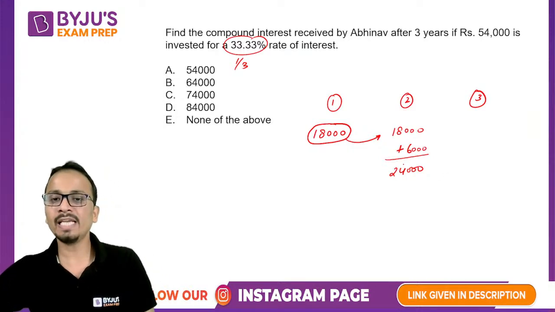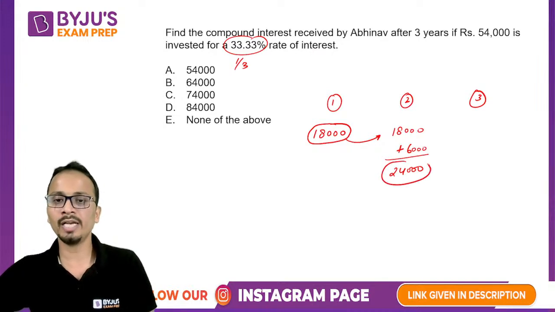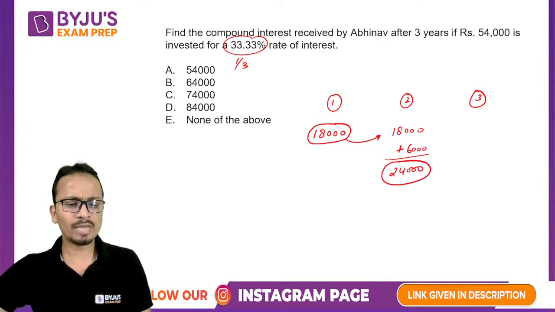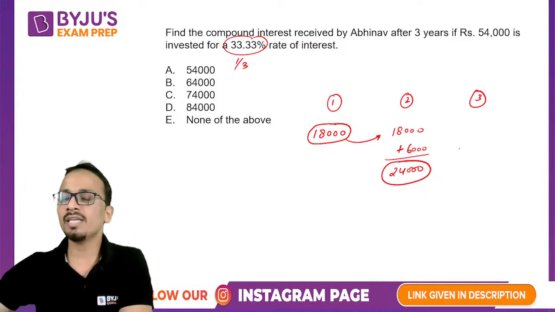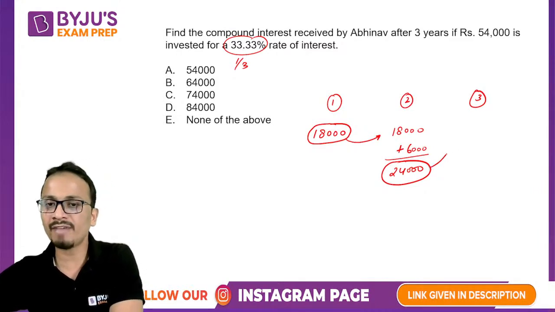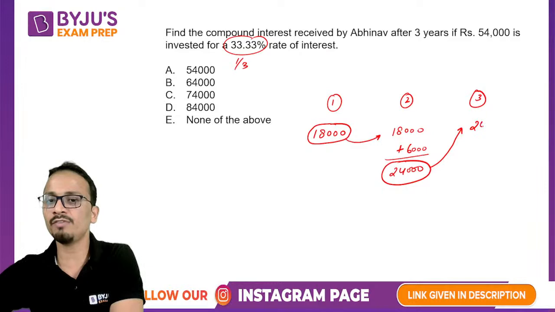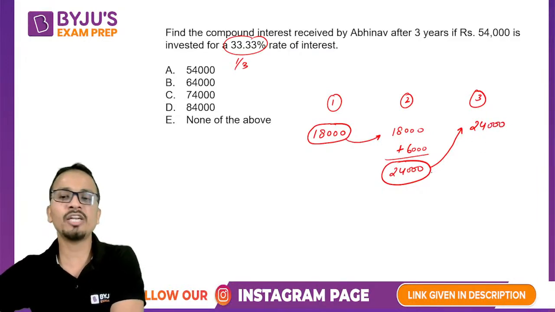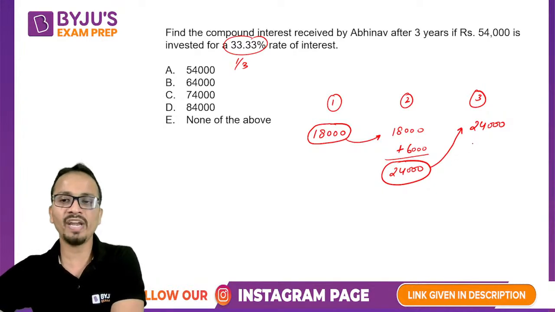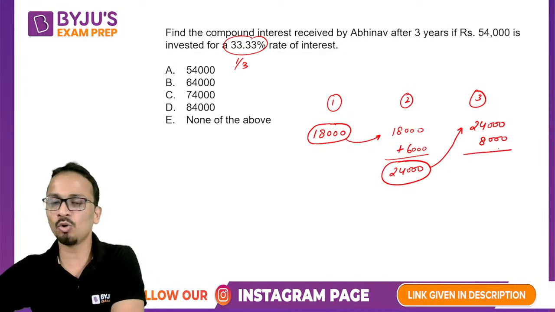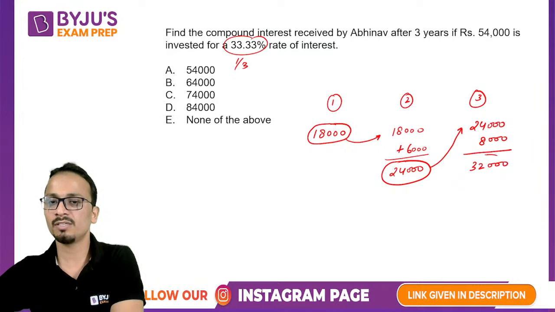To calculate the interest of the third year, I hope I am audible and visible, right? Yes, I am. I'll copy the value of the second year, which is 24,000, and generate interest on the interest of the second year. So 1/3 of 24,000 will be 8,000. So the total interest for the third year will be 32,000.